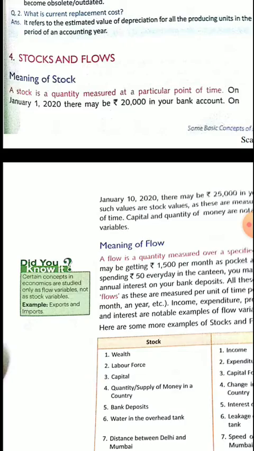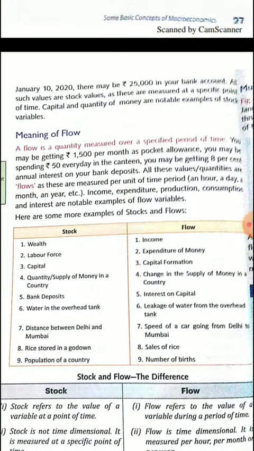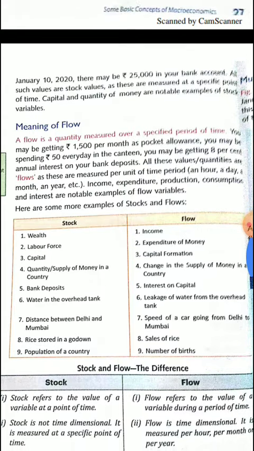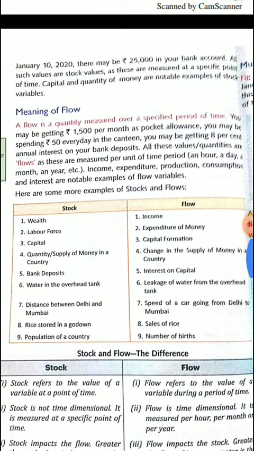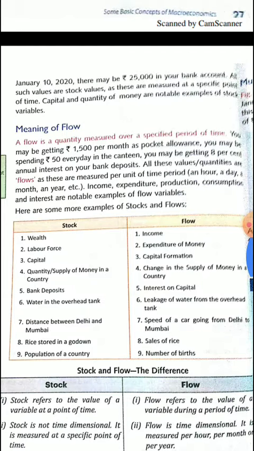Okay. And again, what is the meaning of flow? As you can see on your screens, it means those economic variables which are measured over a period of time. Like if you got 1 lakh as your monthly income, that is an example of flow because you express it over a period of time, say for 1 month. Each and every person in this economy, of any country, gets his income of 1 month.